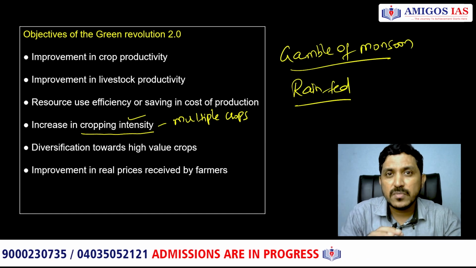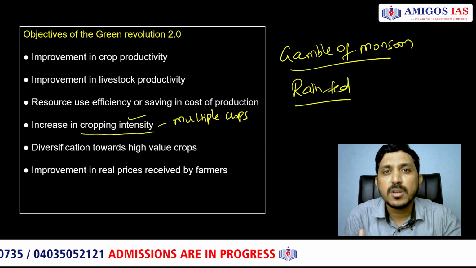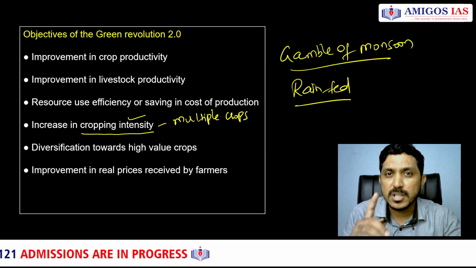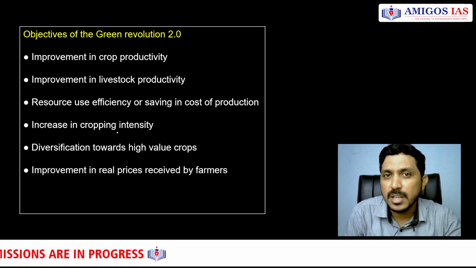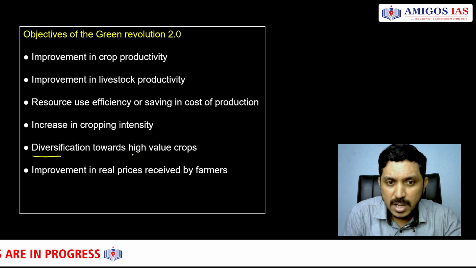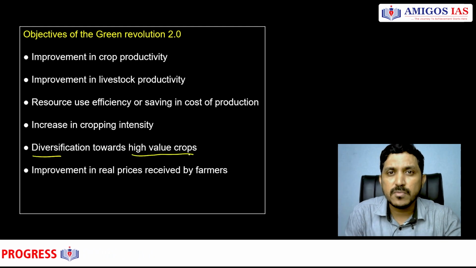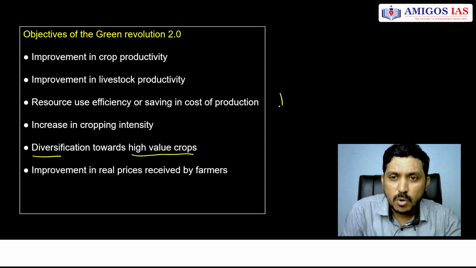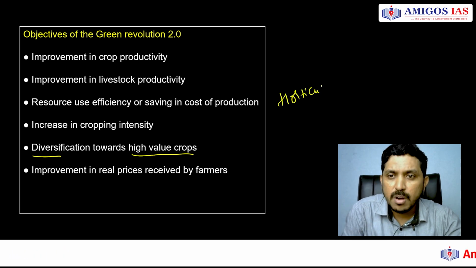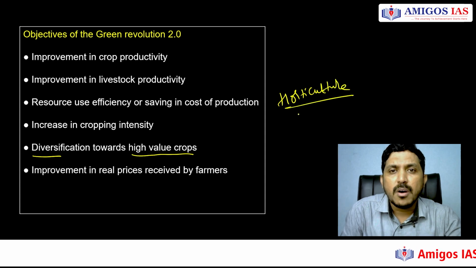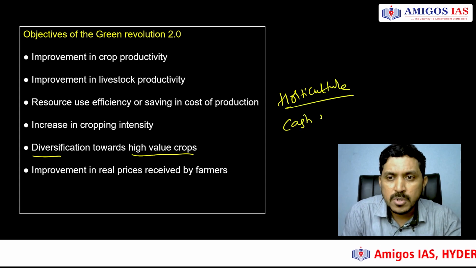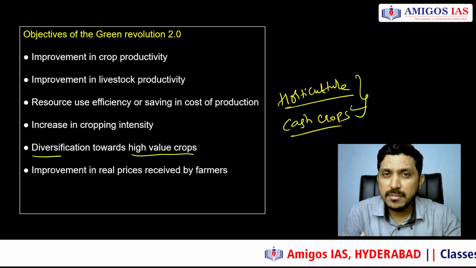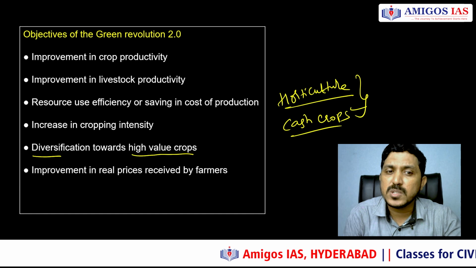Nutrient diversification also happens if you have multiple crops on the same land, and per year you have to have multiple crops, not just one crop. That is called cropping intensity increase. Diversification towards high value crops. So, not just going for rice or wheat, you can go for horticultural crops, any kind of fruits or vegetables, or you can have commercial cash crops also. All this can be explored as alternatives that will enhance the income of the farmers as well.